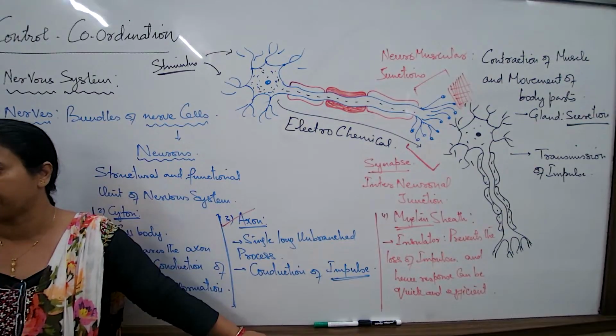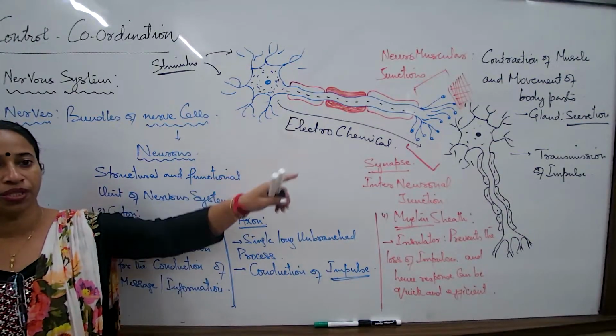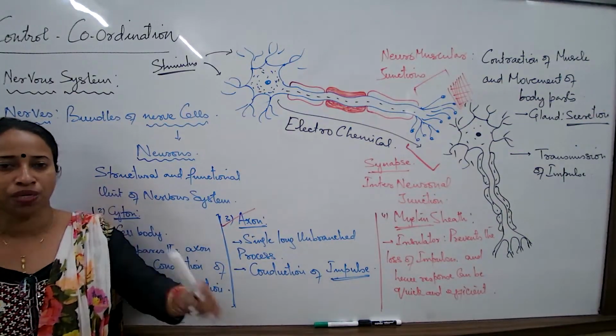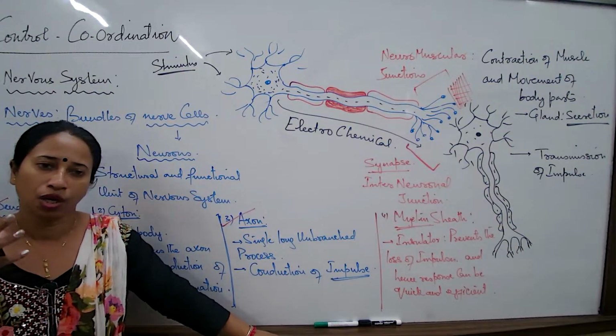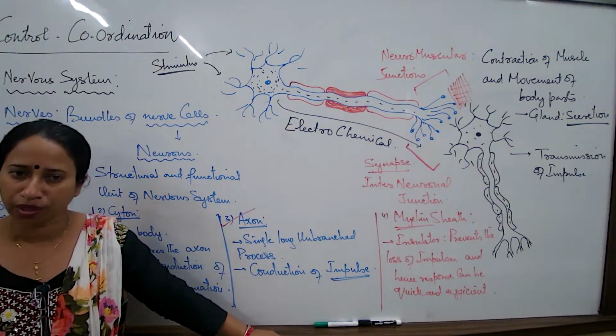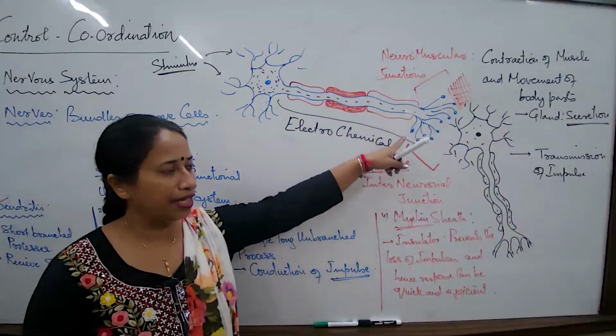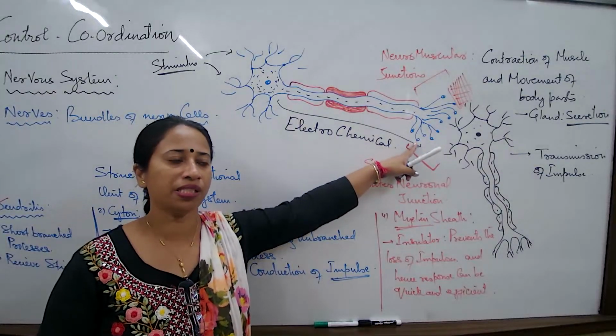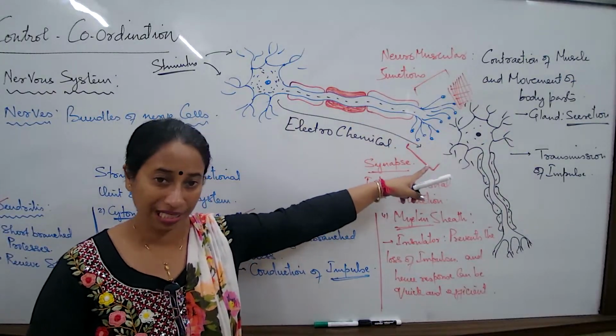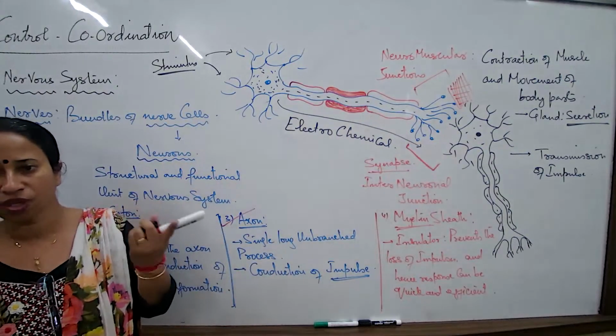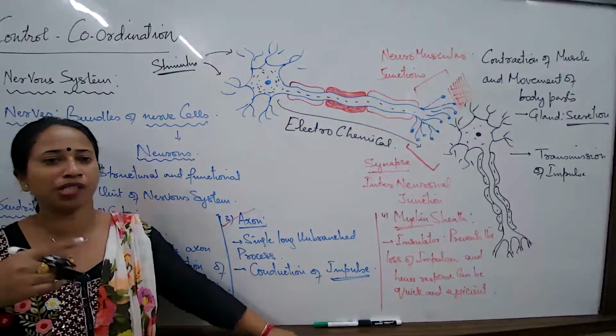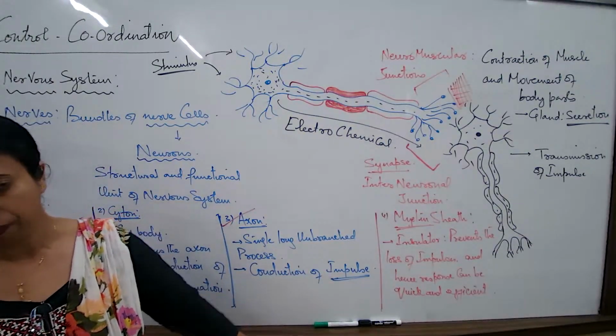And if the neurons terminate on the leg muscles, arm muscles, face muscles, these muscles contract and we are able to move the body parts. And if the axon terminals terminate on the dendrites, which is constantly happening, we are not able to understand that the impulse moves from one neuron to the other.